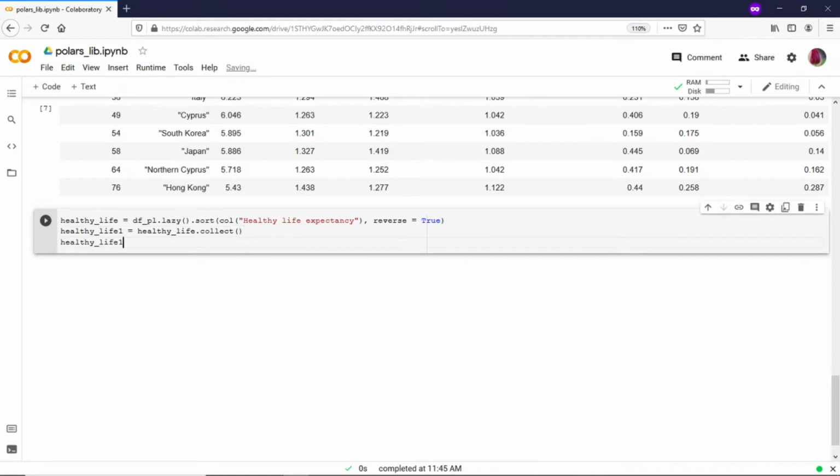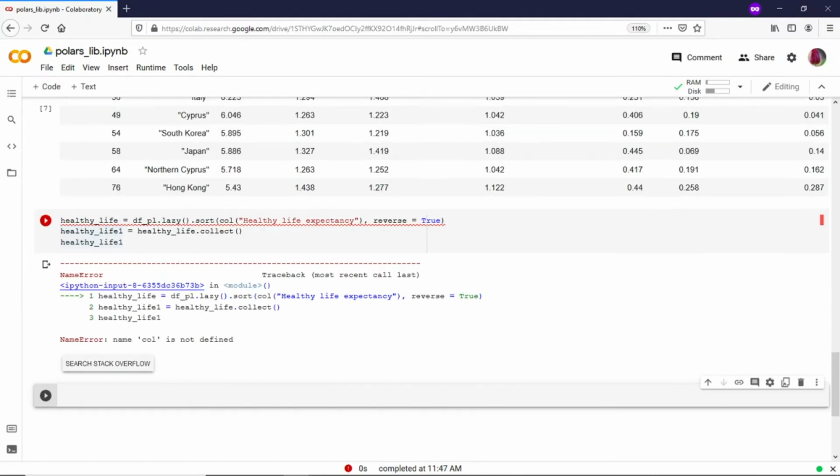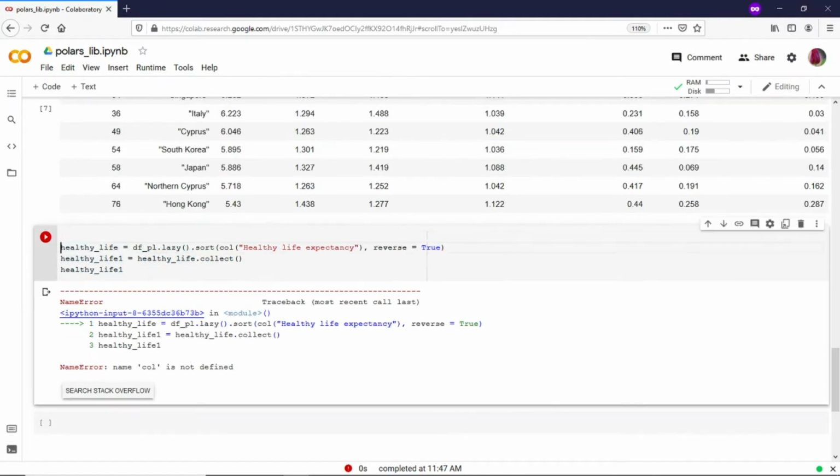So I'm not doing anything here, I'm just using the lazy API. I'm sorting with the help of healthy life expectancy, and reverse is true. I'm just collecting this information here because we are using lazy. So there are two options, either collect or fetch. So I'm using collect here. So okay, we need to import the column. Sorry, I missed it.